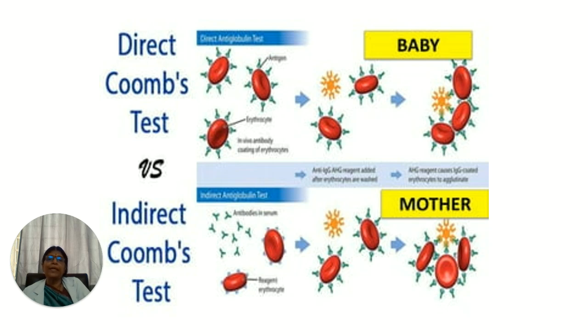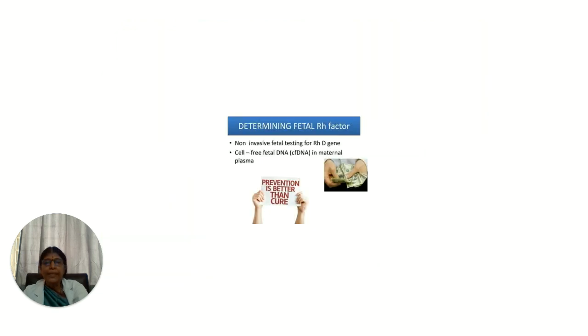So if the indirect Coombs test, which you have all learned to do in microbiology, comes out positive, remember one thing: it's always the maternal blood for which we do an indirect Coombs test, whereas for the baby it is a direct Coombs test. If this indirect Coombs test is negative, then